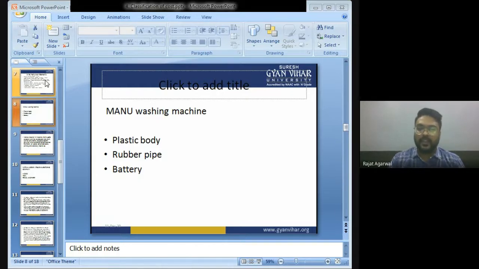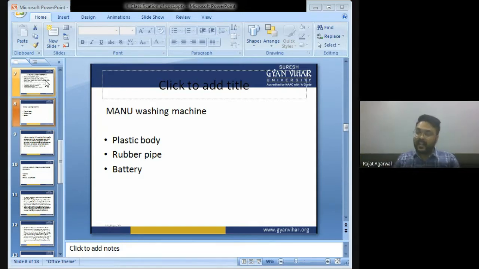Children, in a washing machine, can you see the plastic body? Yes, sir. We can see the plastic body of the washing machine. Can you see the pipe that is given outside the washing machine, the rubber pipe? Yes, sir. Can you see the battery? Yes, sir. If you open the body, you can see the battery. So, children, all these are direct materials which can be easily traceable in the washing machine.